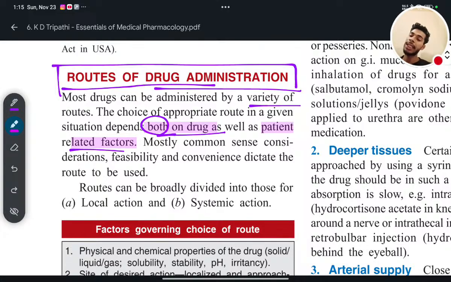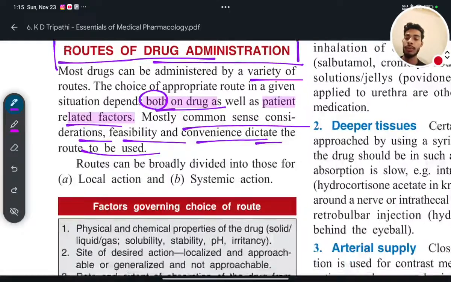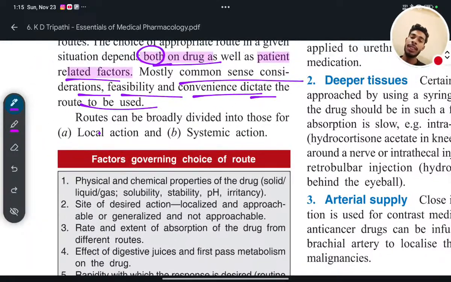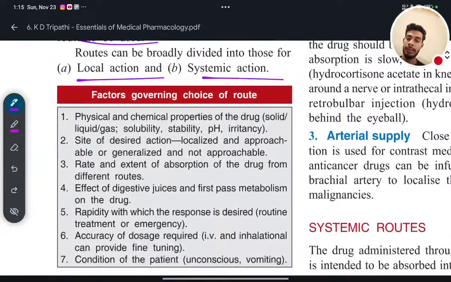Only dependent on patient related factors? False. It depends on both the drug or dosage form as well as patient related factors. True. Mostly common sense considerations, feasibility and convenience dictate the route to be used. Routes can be broadly divided into local action and systemic action.